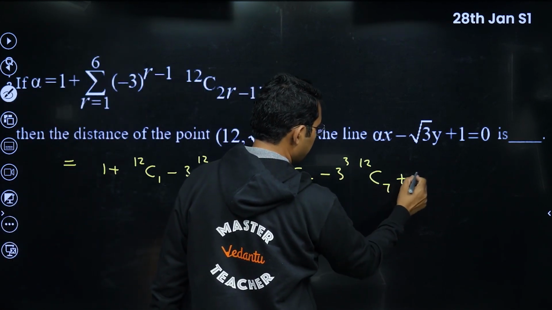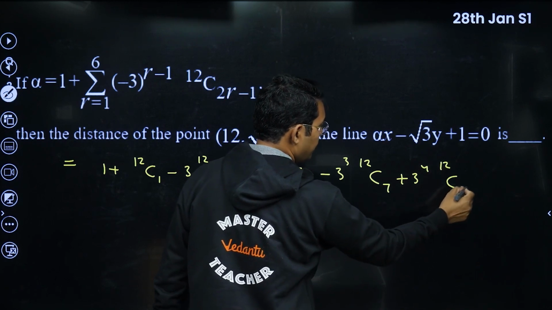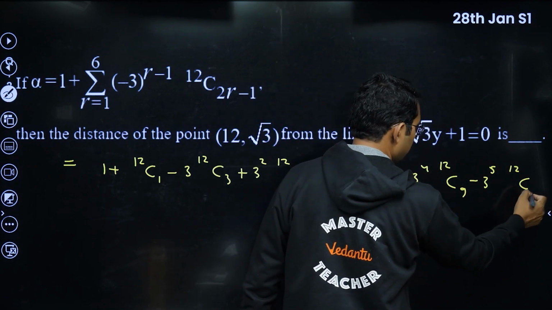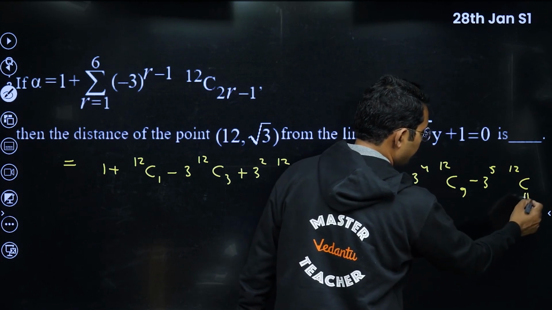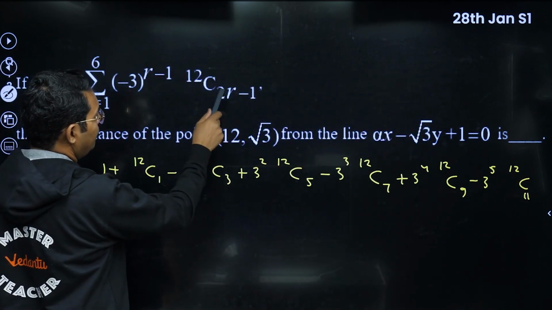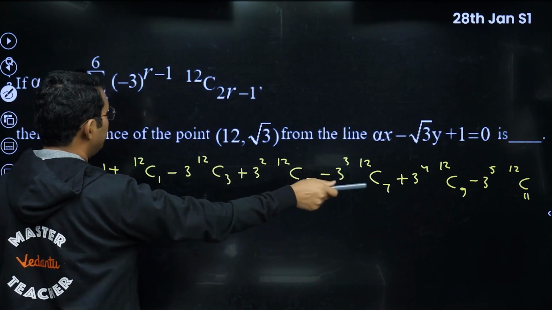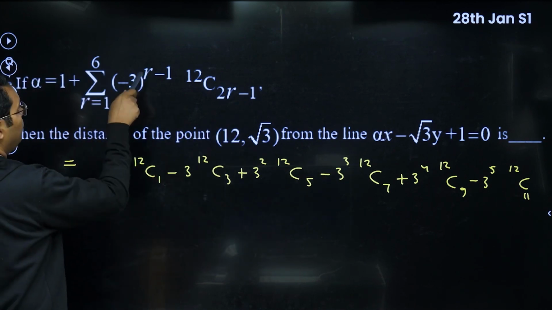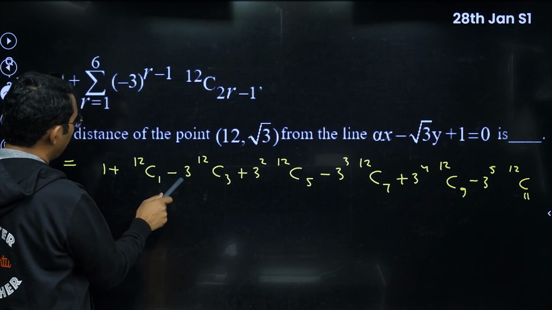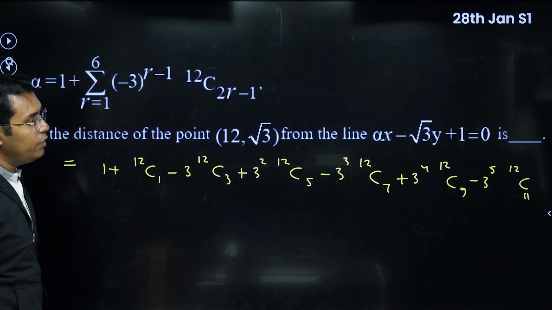12C7 plus 3 power 4, 12C9, I think, minus 3 power 5, 12C11 is what you are getting. Because whenever you increase R by 1, this will be 1, then 3, then 5, then 7, then 9, then 11. For 6, it is 11. When you put R as 1, 2, 3, then you will be getting 3 power 0, then 3 power 1, 3 power 2. Alternate positive negative sign will also come.